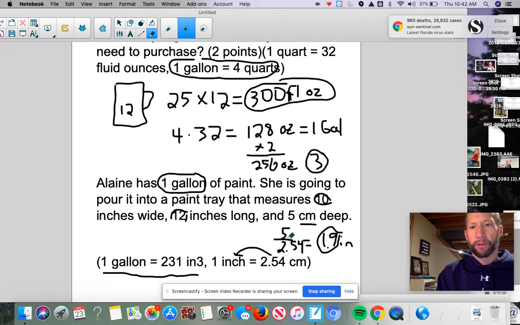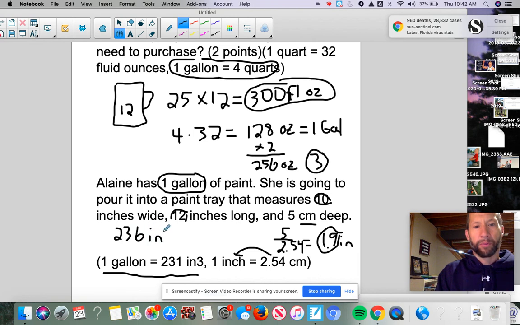So I'm still going to multiply the 1.9 times the 10 times the 12. But when I do that, that's where I didn't multiply the 1.9. I'll actually get 236. That's why I was a little confused there. Okay. So again, my multiplying was wrong. I did the right work. So 10 times 12 times the 1.9, my dimensions, will give me 236 inches cubed.